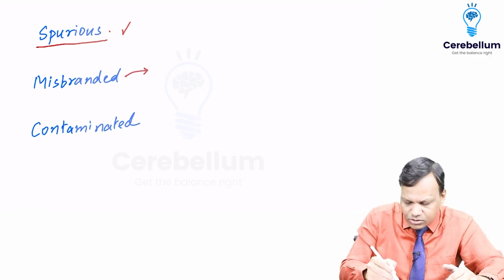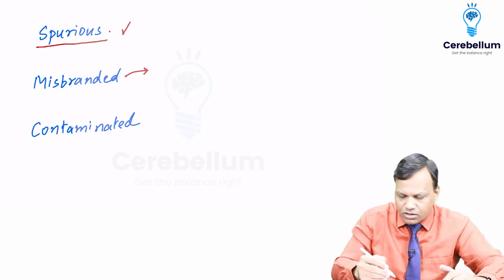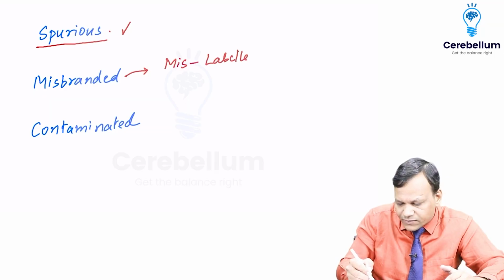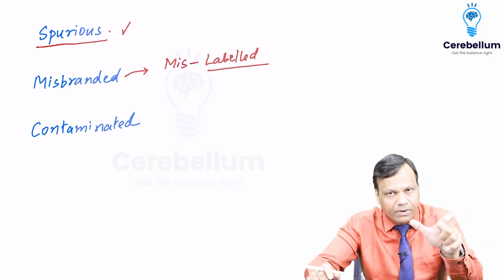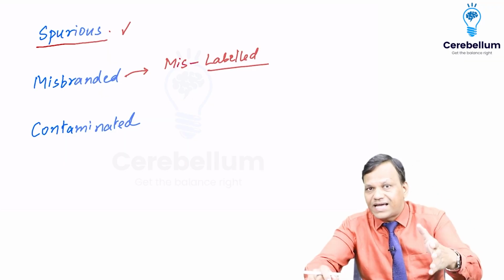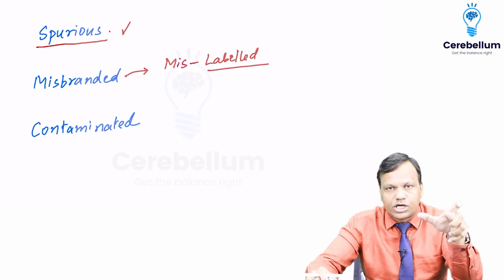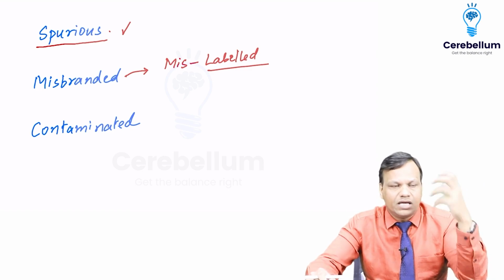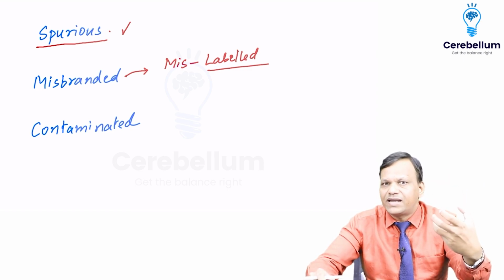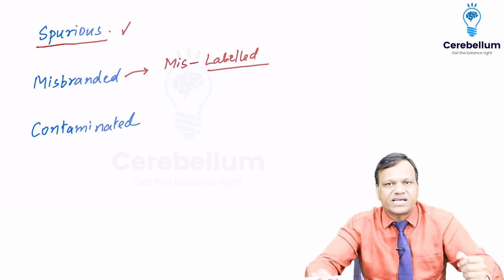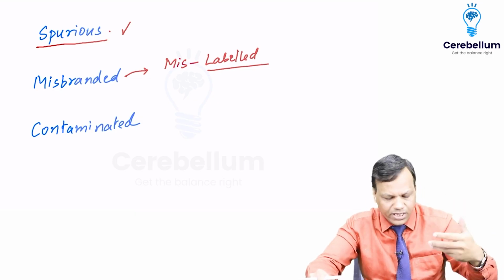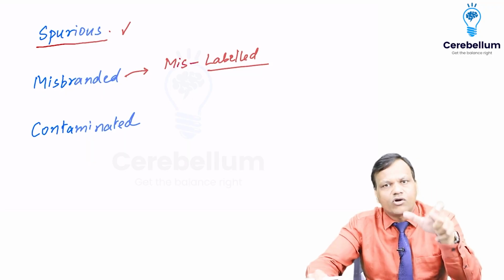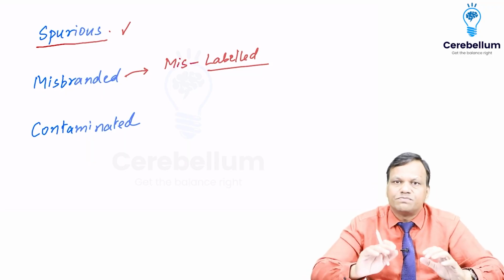Then misbranded drugs are those drugs where anything is wrongly written on the label. Like on the drug label, we want it to be written that it is Schedule H, that means a prescription-only drug. If that is not written, it will be misbranded. If on the drug label it is written that it contains 100 milligram paracetamol, but actually it contains only 50 milligram, it is misbranded. So anything which is wrongly written on the drug label, that drug is known as misbranded.